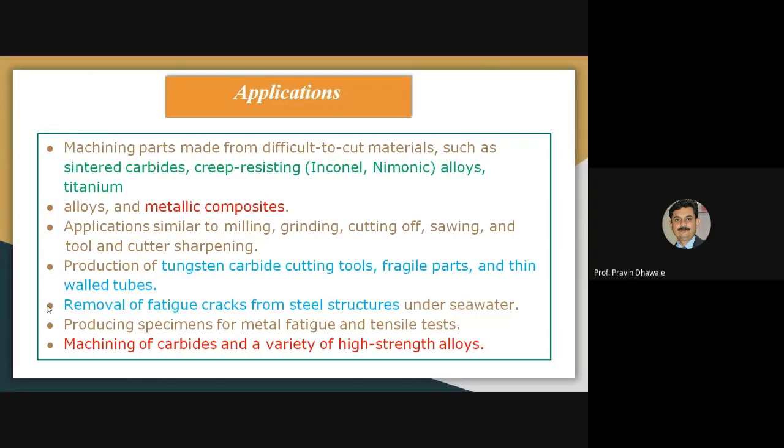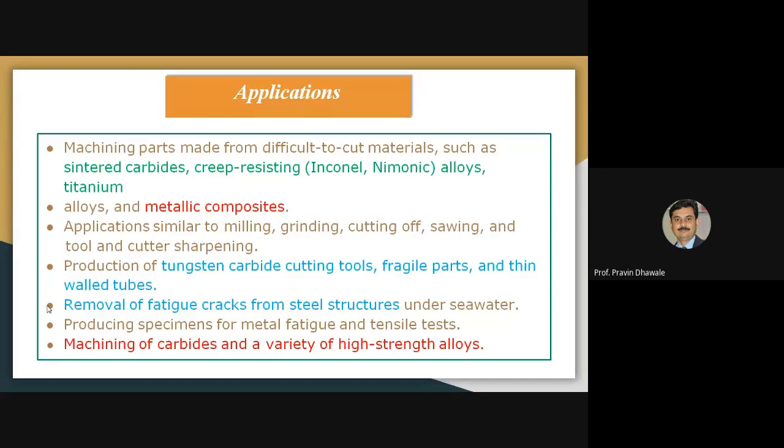Also, some metallic composites and alloys, production of tungsten carbide tools, certain delicate and complicated parts. Also, machining of thin wall tubes can be carried out by using the electrochemical grinding process.